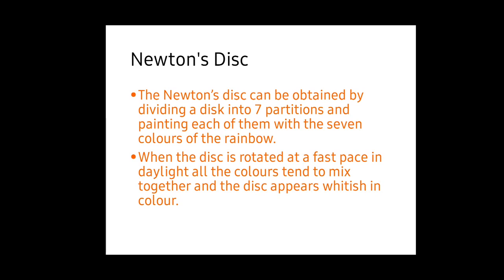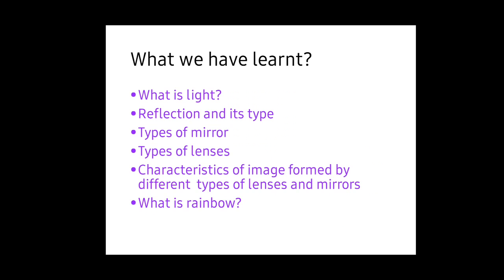The Newton disk can be made by dividing a disk into 7 partitions and painting each of them with the 7 colors of the rainbow. When the disk is rotated at a fast pace in daylight, all the colors tend to mix together and the disk appears whitish in color. Just see here. This is a model of a Newton disk.